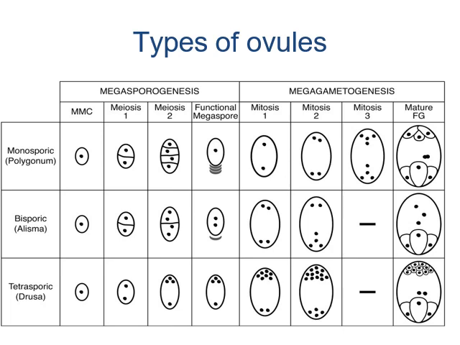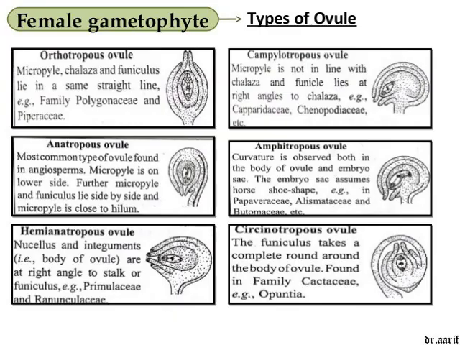On the basis of the number of cells and nuclei, like the 7-celled 8-nucleate structure, there are several types of ovules: orthotropous, campylotropous, anatropous, amphitropous, hemianatropous and circinotropous, depending upon the species and families of plants. Angiosperms have diverse families with different types of ovules, but you just remember the anatropous ovule from your NCERT.